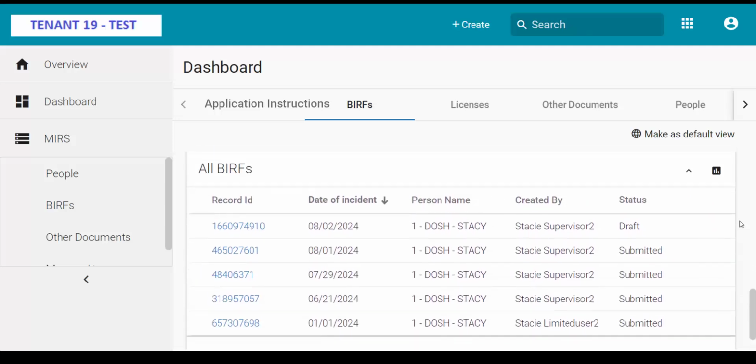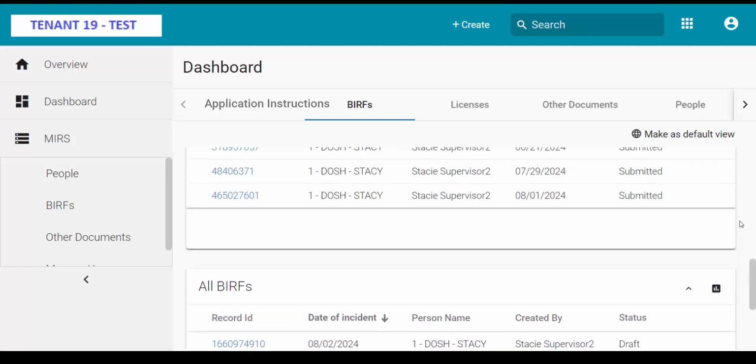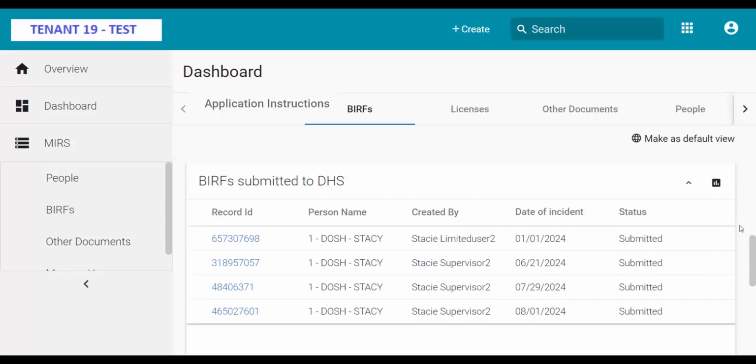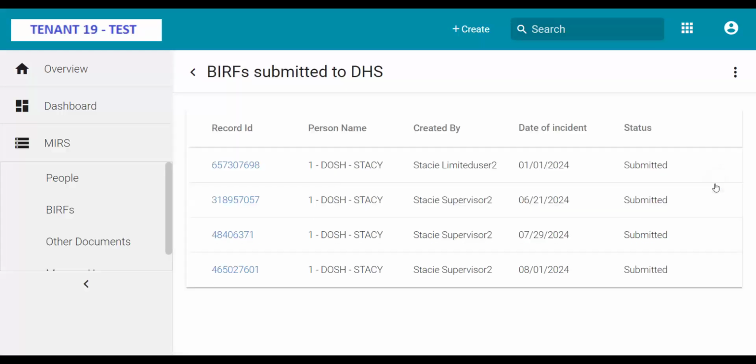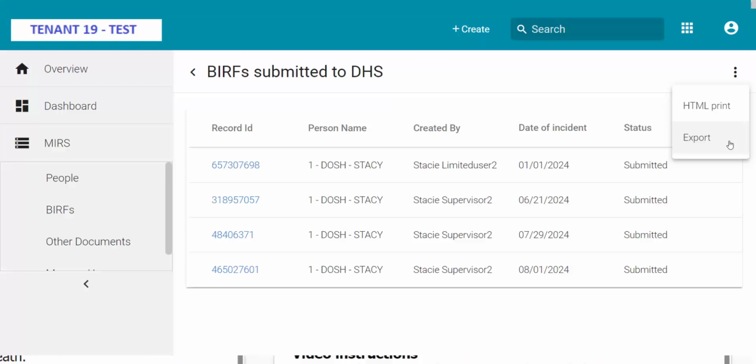For these reports and all other reports on additional dashboards, MIRS users can view individual reports on a larger screen by clicking the graph icon on the right-hand side of the report, export the chart to Excel by clicking the 3 vertical dots on the upper right-hand side of the expanded report, and then clicking Export. The document will then be available in your Downloads folder on your desktop.